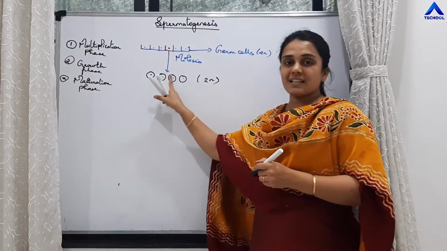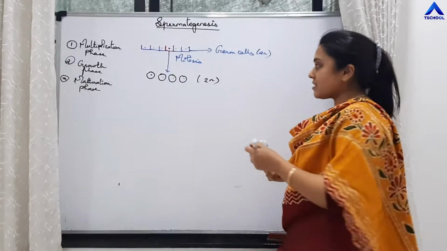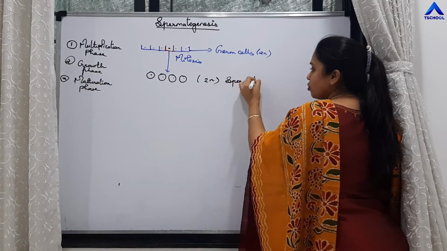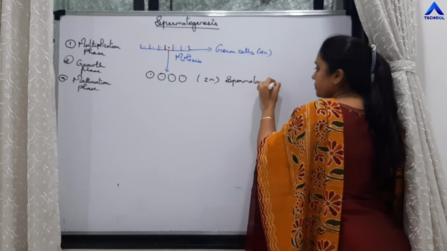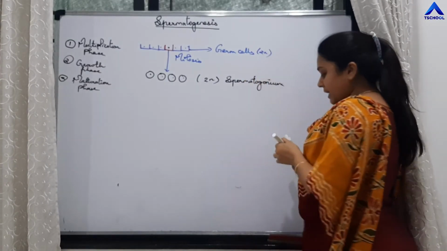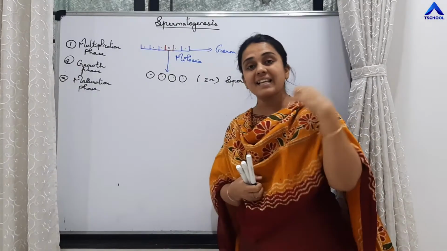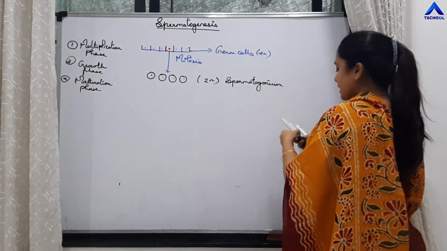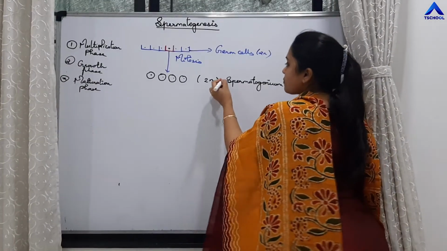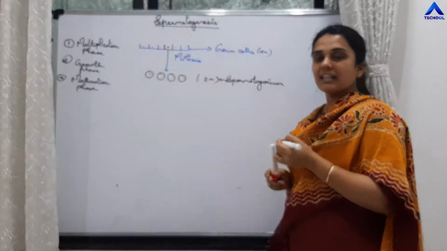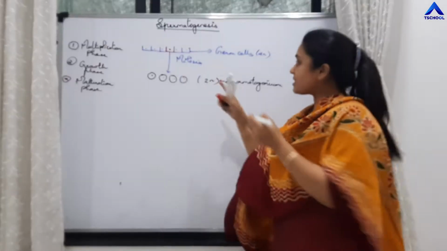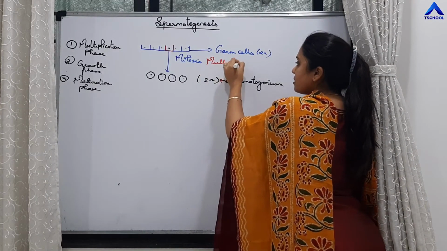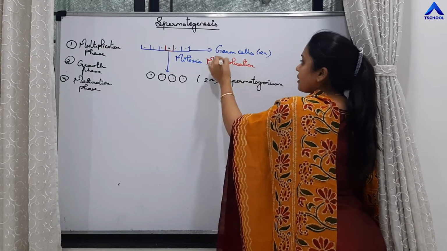These cells are called spermatogonium. So the cells produced by mitotic division from the germ cell are diploid. That phase is called multiplication phase.